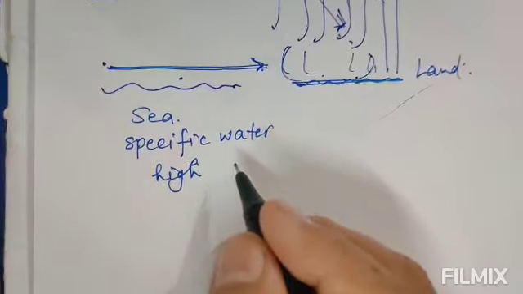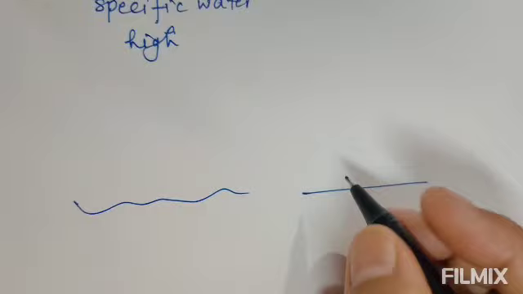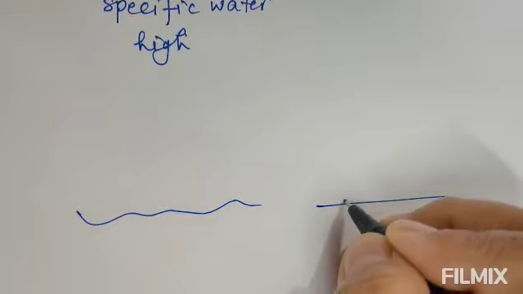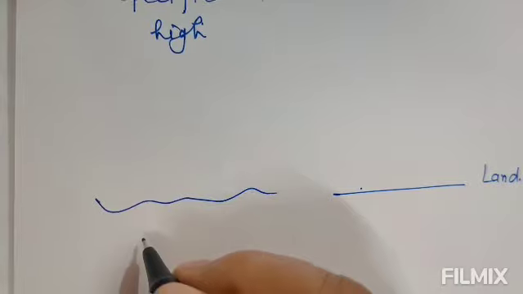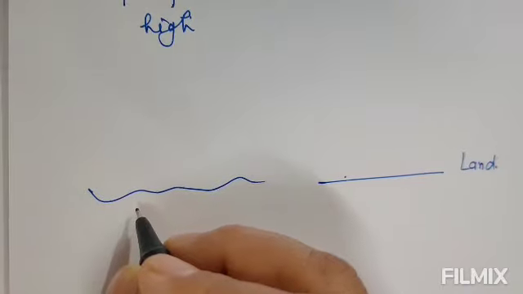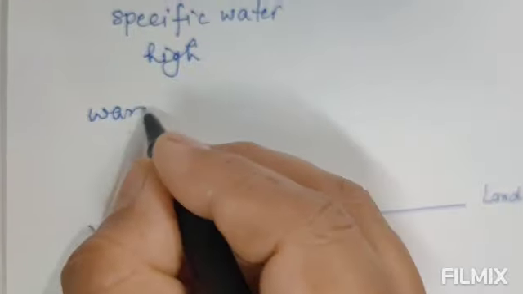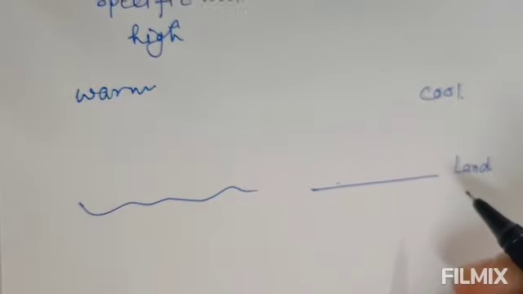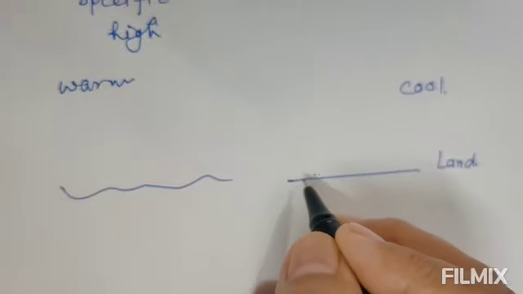Now what happens at night? At night, the ground loses its heat more quickly. That means the land will cool down more quickly, and as you know, the specific heat of water is very high, so it will take time to lose heat from the water surface, so it will be warm, and here this will cool down. So due to it, the water surface is warmer at night than the ground.